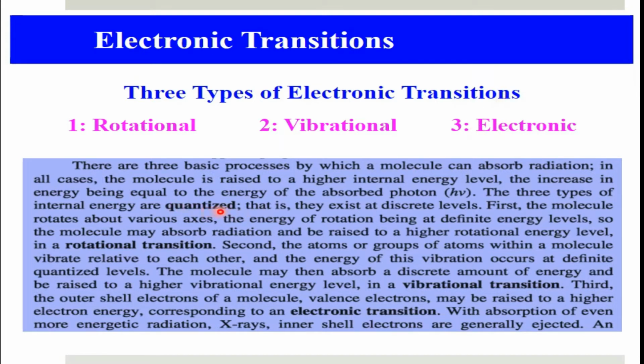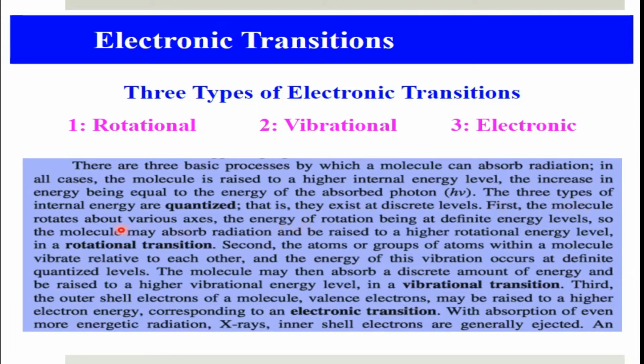That is, the molecule will absorb only that amount of energy which is equal to the difference of energy between two electronic transitions. For example, if we have a ground state electronic transition and we want to move an electron to a higher energy level, then the molecule will absorb only the difference of energy level between E naught and E1, as we will see ahead. So there are these discrete energy levels.